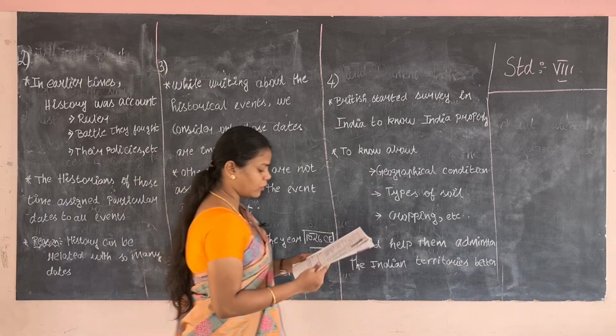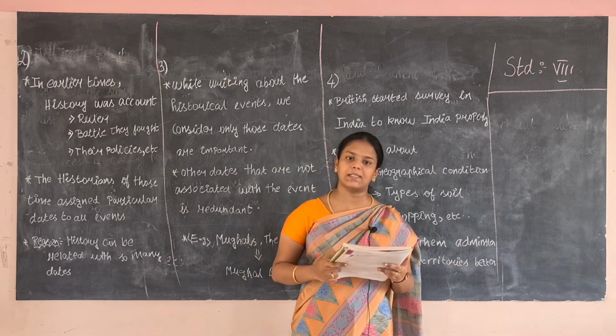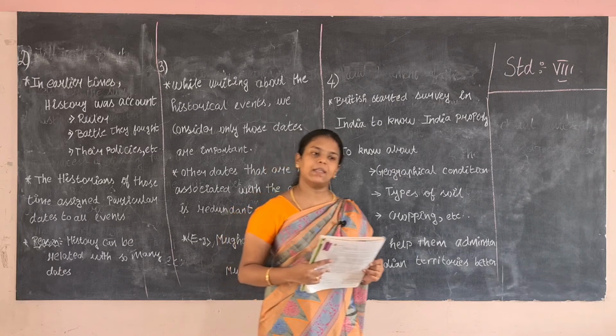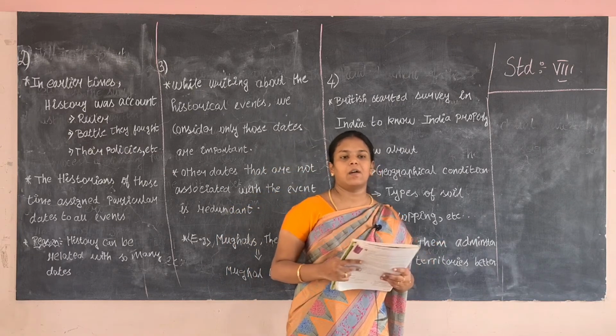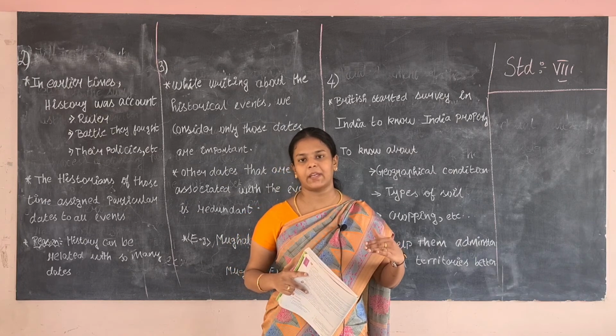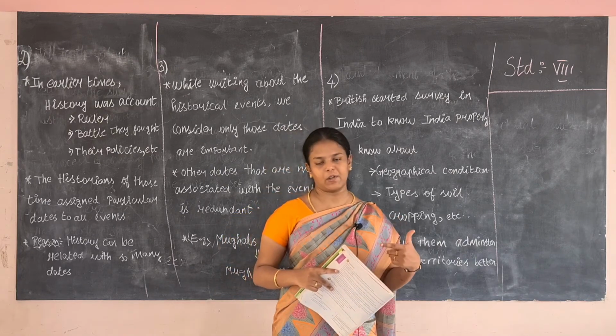Next, the fourth question is why did the British start the practice of conducting surveys in India. The main thing for the British is that while surveying India, the main purpose was to know India better.